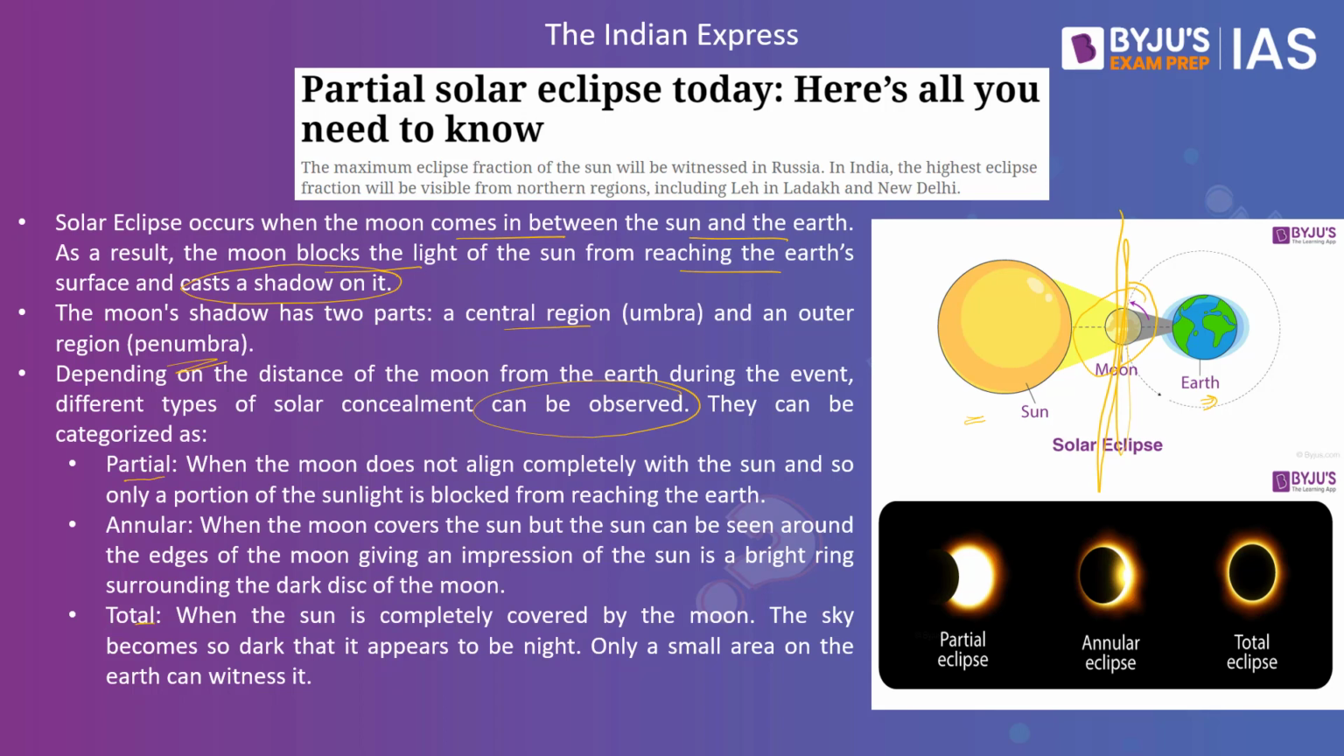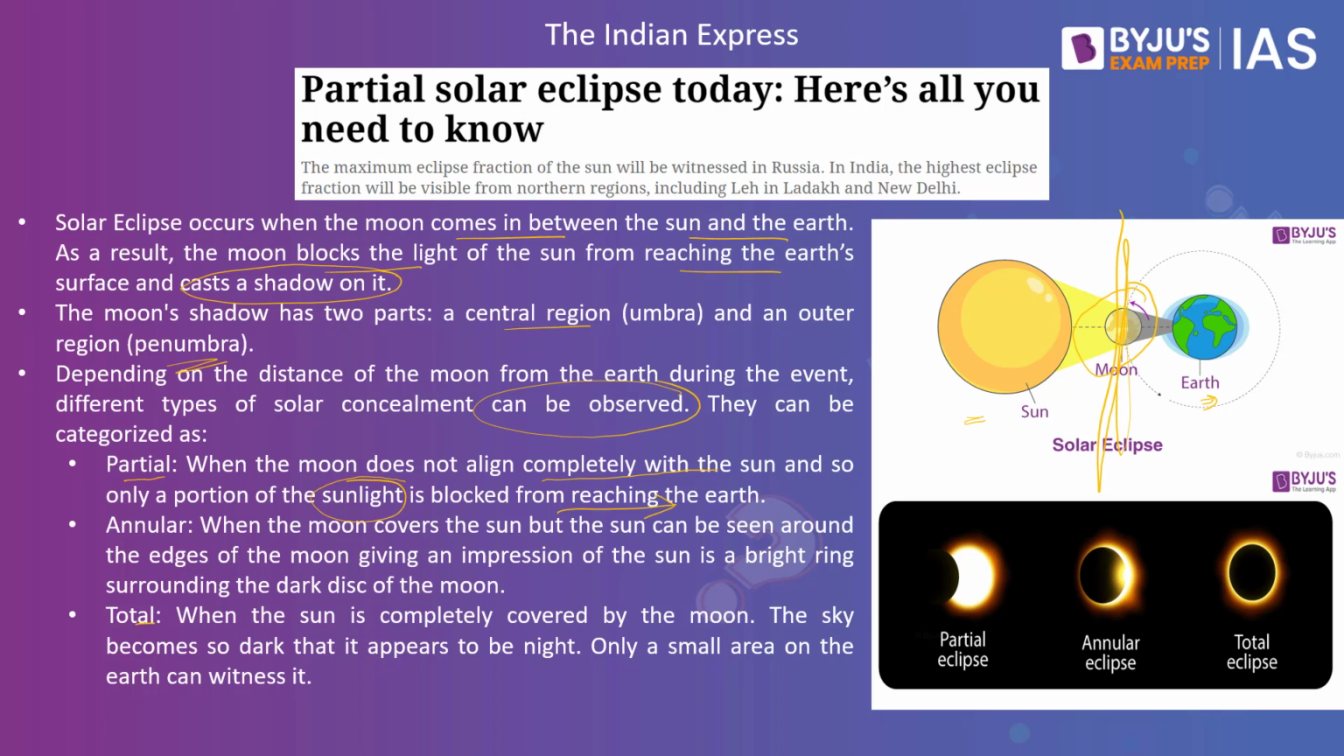When it comes to partial, the moon does not align completely with the sun and only a portion of the sunlight is blocked from reaching the earth. That is called partial. So what does it mean? It means we have the sun, and only a partial part of the moon is covering the sun. That is where most of the energy from the sun will reach the earth, but only part of it is blocked. So when part of the sun's rays are blocked, that is called partial. What is annular?